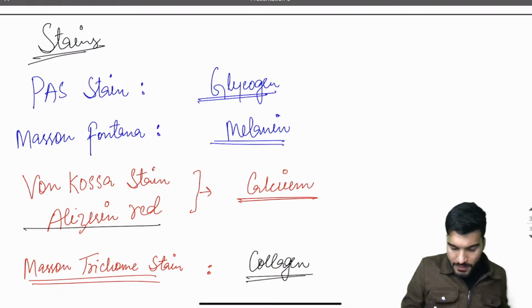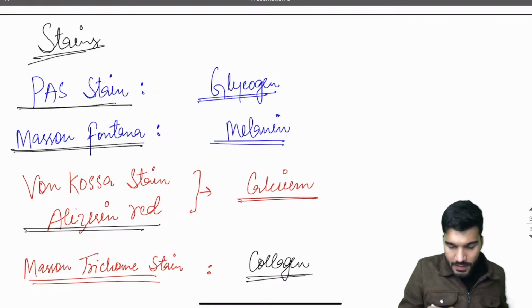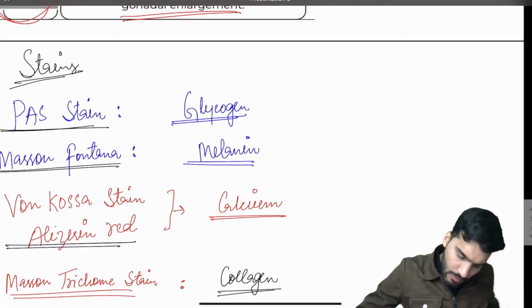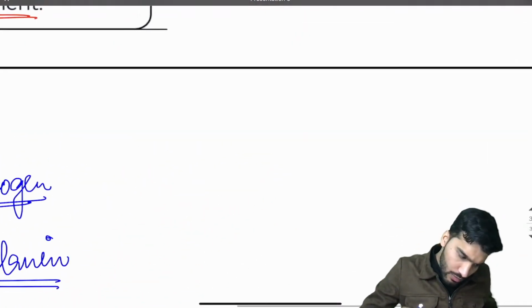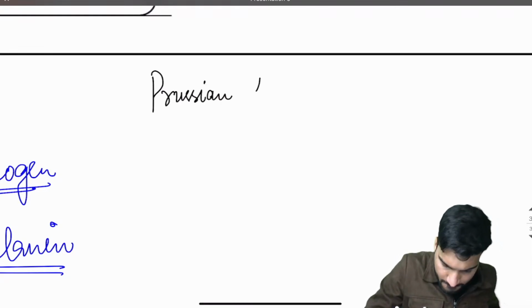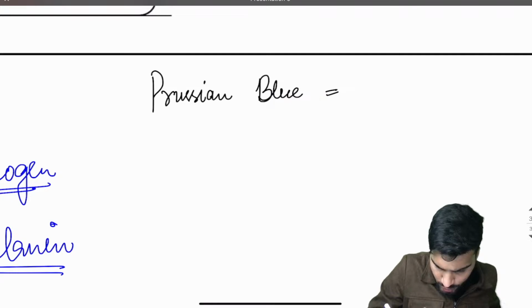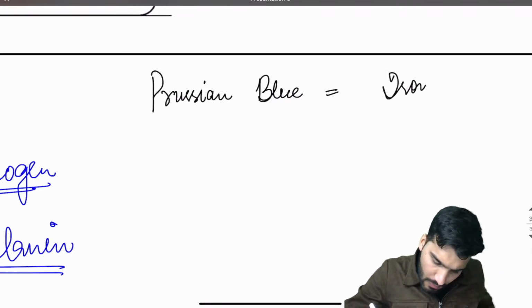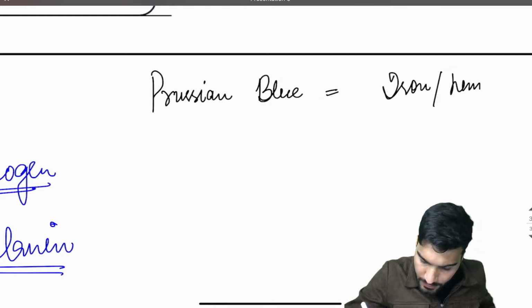Okay, von Kossa and alizarin red for calcium, Masson-Fontana for melanin, PAS stain for glycogen. Okay, then you have one more, Perls' blue, Prussian blue, for iron or hemosiderin.